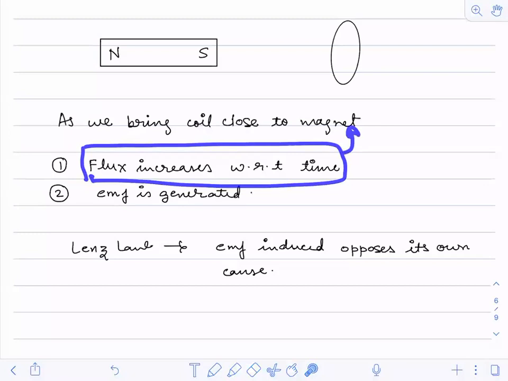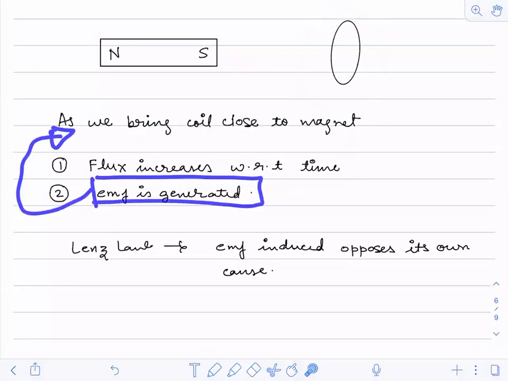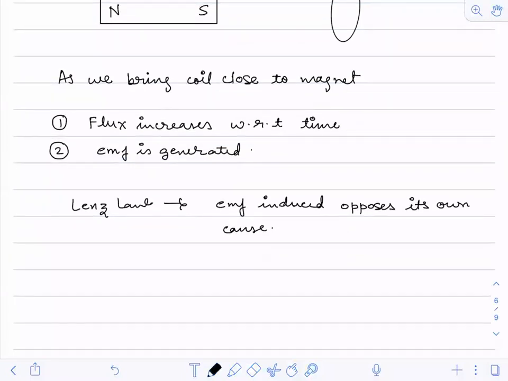So in this case, I am bringing this coil closer to the magnet. So the root cause of the EMF getting generated is this: you are bringing the coil close to the magnet. If that is the cause, that you are bringing the coil and magnet closer to each other, then the EMF is opposing that. Now suppose you have to oppose that, so that the coil and the magnet should not come closer. What will you do? How will you oppose?